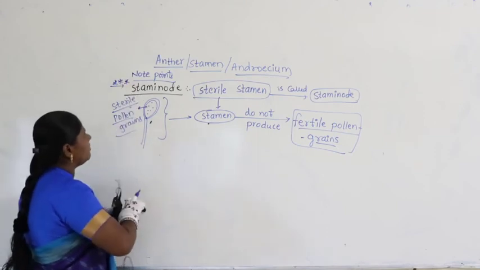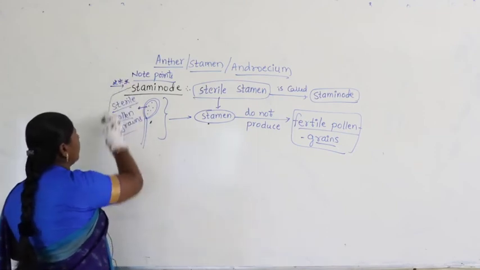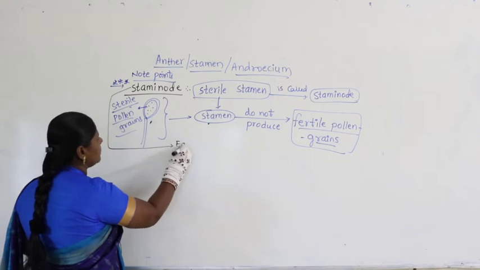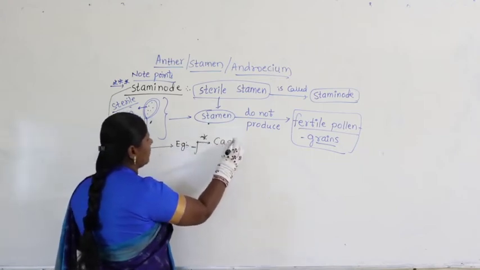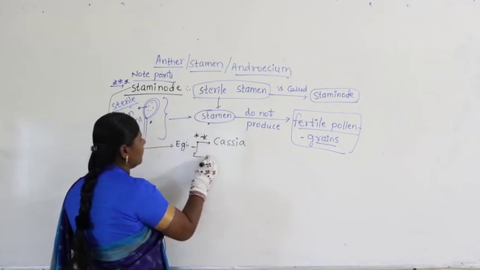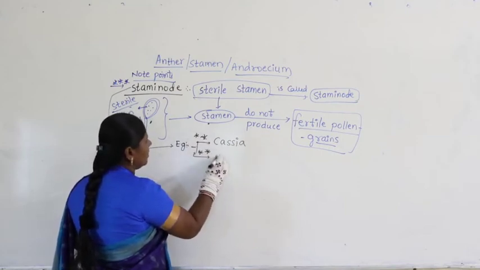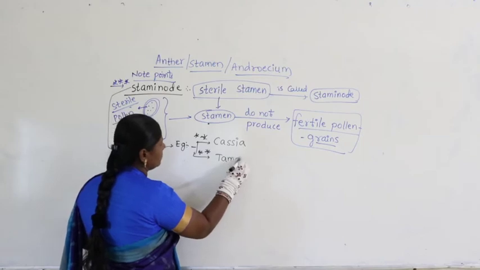Now let us take examples for staminode. Very important. For staminode I am writing the examples. Now remember Cassia. Cassia is one type and other type is Tamarindus.